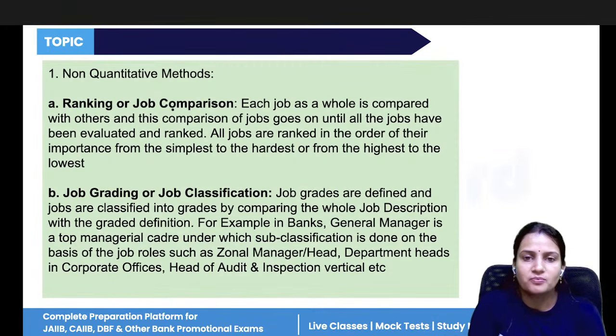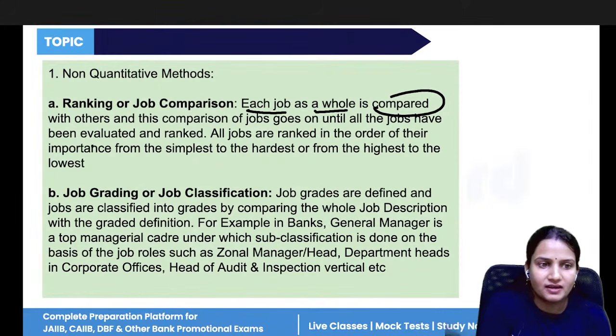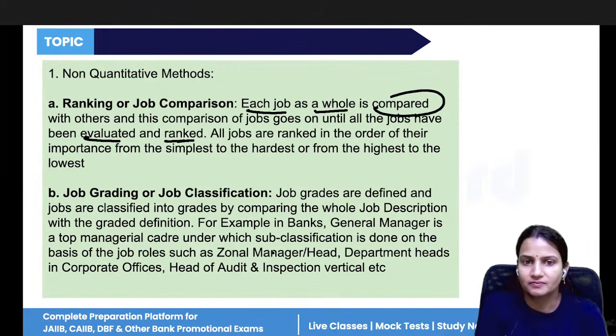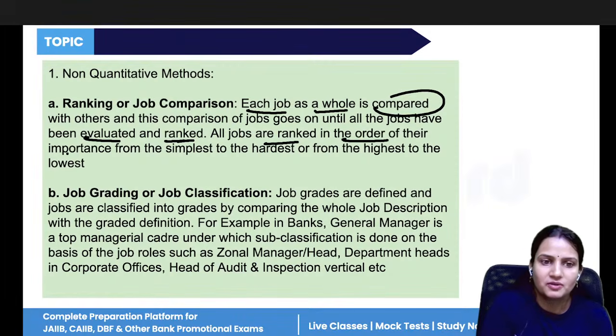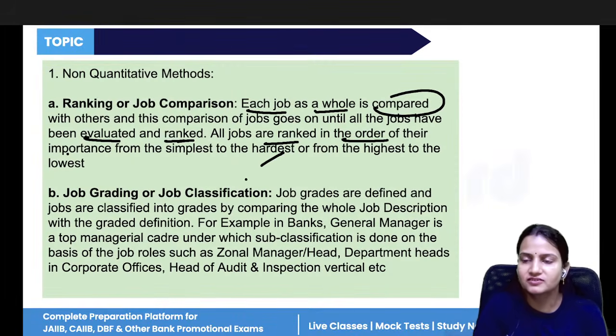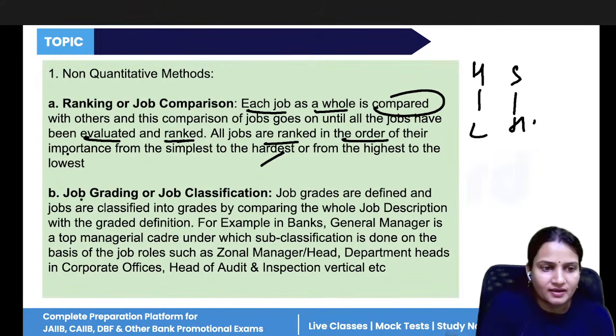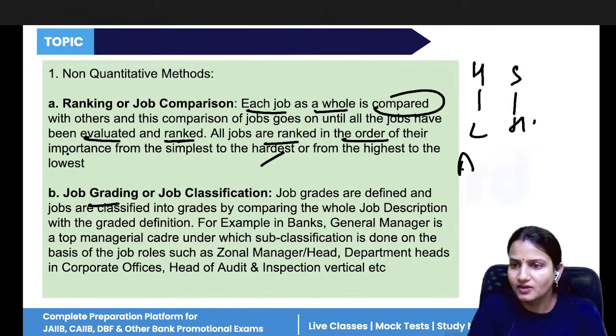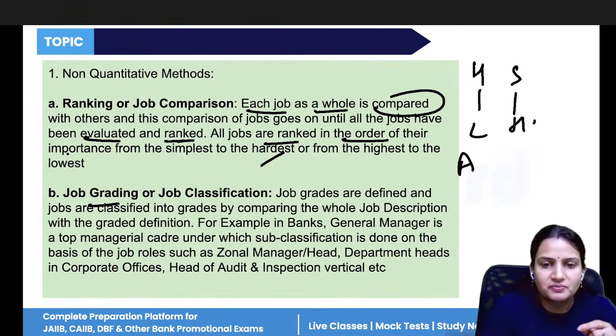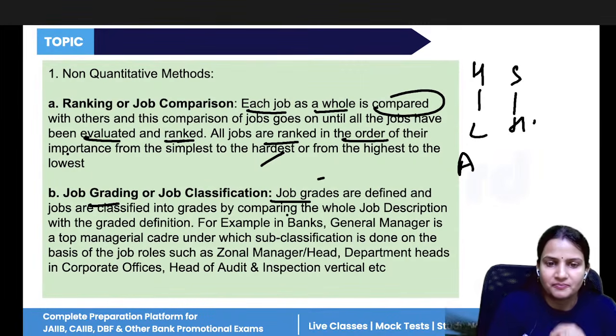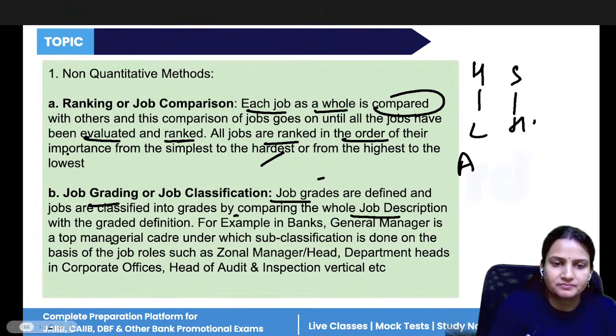So ranking a job comparison is where each job as a whole is compared with other jobs and then decide which job is having more importance, and they will be evaluated and ranked. So all jobs are ranked in the order of their importance, either from simplest to hardest or from highest to lowest. Grading means giving grades. Like we give grades for the subject: A1, A plus plus, A, B plus, C plus. So simply jobs are also given the grades by comparing the whole JD.